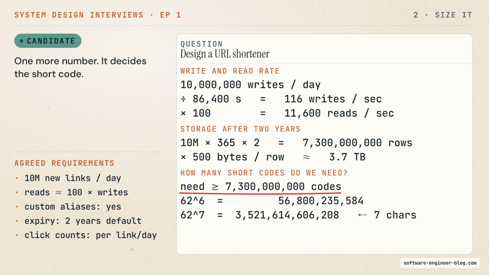One more number, and this one decides the shortcode. I need at least 7.3 billion different codes. Base 62 uses the digits, the lowercase letters, and the uppercase letters. That is 62 characters. 6 characters gives me 56 billion codes. 7 characters gives me 3.5 trillion. I will take 7 characters and never think about it again.